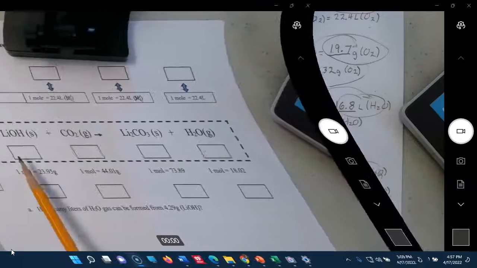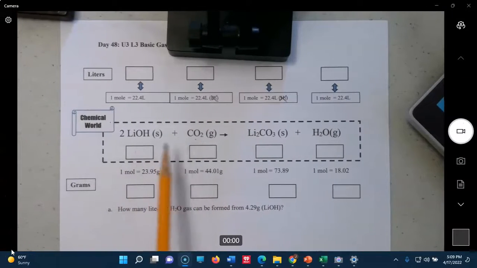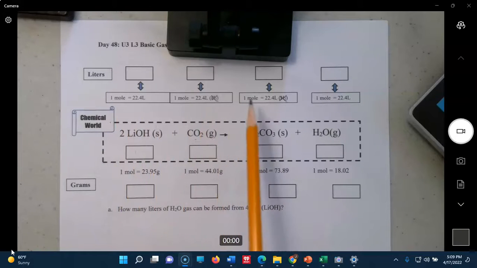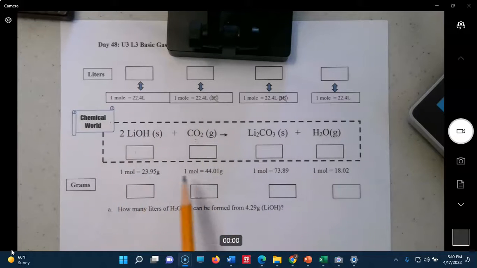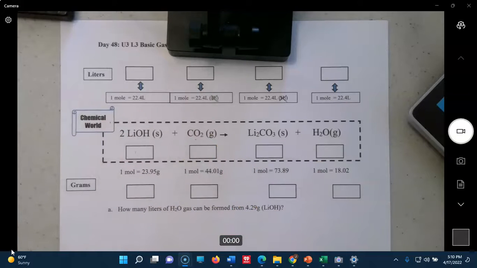This is the lithium hydroxide neutralizing carbon dioxide. That was the spaceship issue that we talked about, where the way they get carbon dioxide out of the space capsule is to run it through filters with lithium hydroxide, and it just turns into these substances that they can eject out in space. So that's how they clean the atmosphere there. Okay, so we have our same 1 mole, 22.4 liters. Scratch out the H2s there. And down here we do have our molar masses for everything at the bottom. Okay, so let's go ahead.